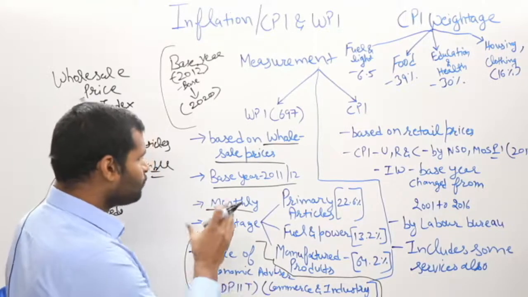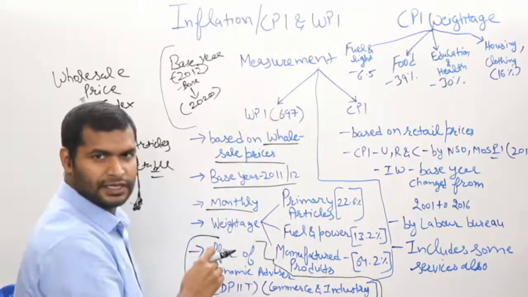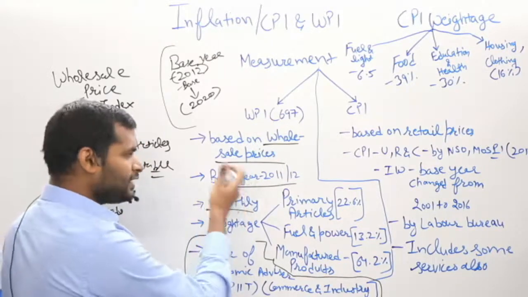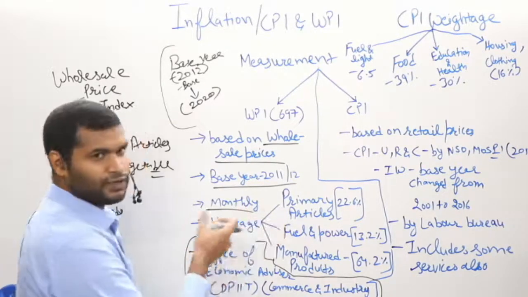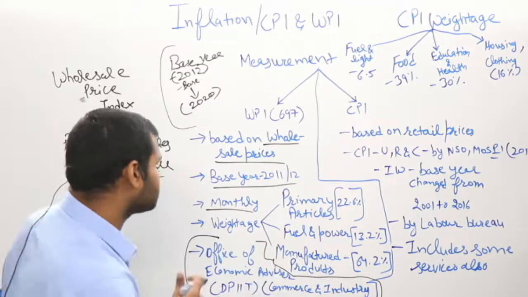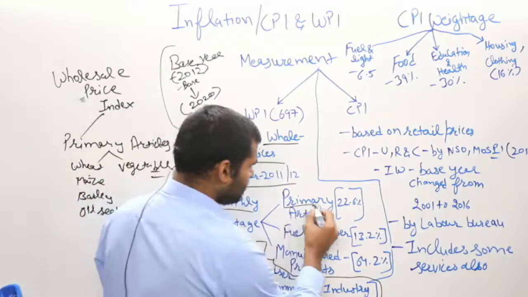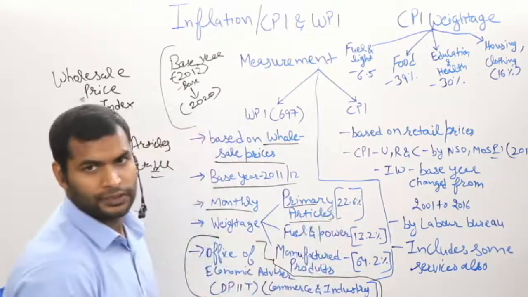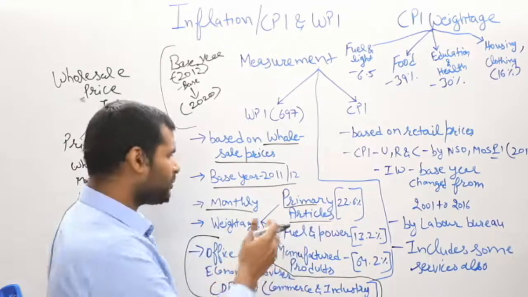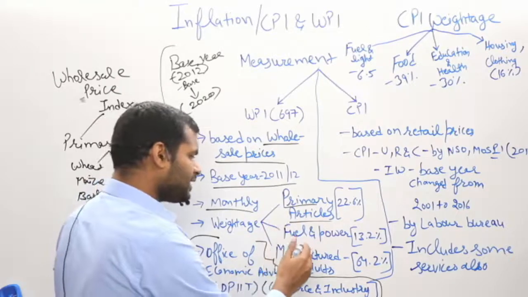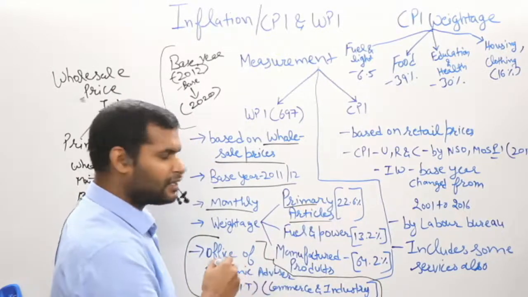Now you have collected the prices of 697 commodities, and you have made an index. So now we will understand what is the weightage of different kinds of commodities in this index. In WPI, primary articles have a weightage of 22.6%. This is only a pure number, you don't have to remember these numbers. You should only remember that the primary articles have around a 1/5 share in the WPI.